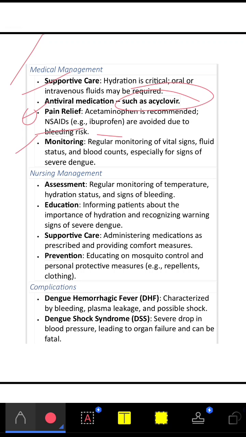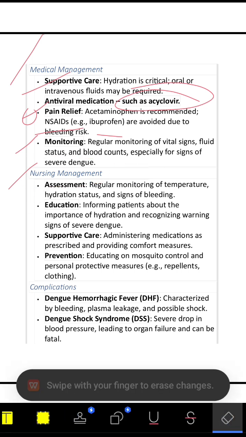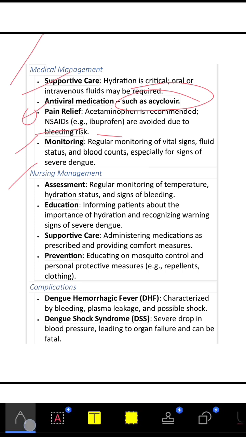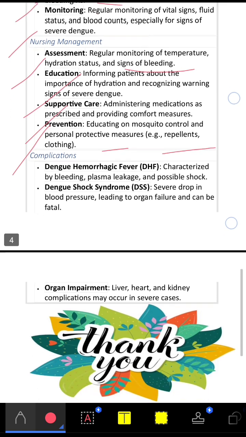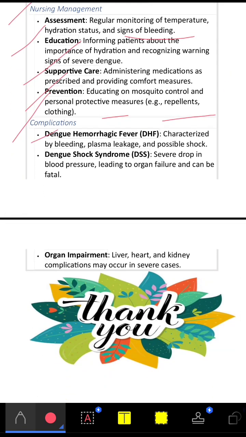Next we'll move on to nursing management. In nursing management, assessment means regular monitoring of temperature, hydration status, and signs of bleeding. Education is required: supportive care and prevention. In prevention, we educate on mosquito control and personal protective measures, for example repellent and protective clothing. Next are the complications of dengue: dengue hemorrhagic fever, dengue shock syndrome, and organ impairment.